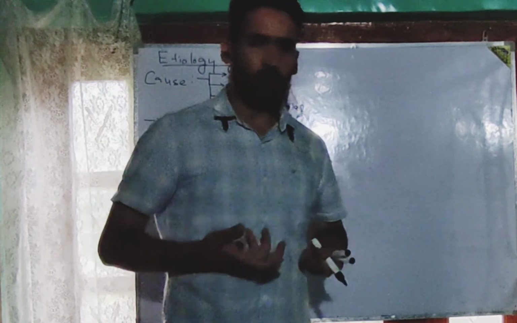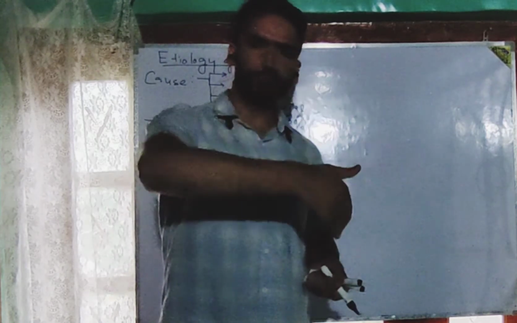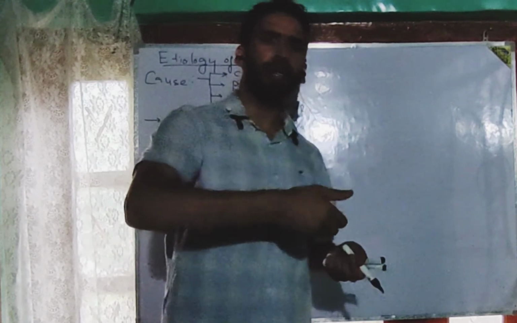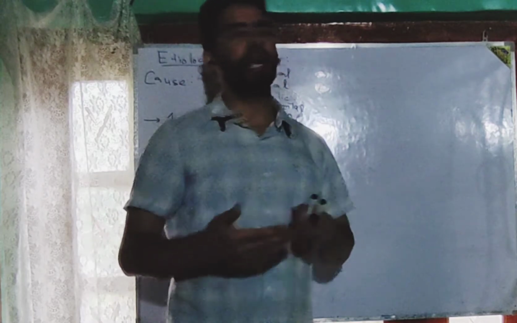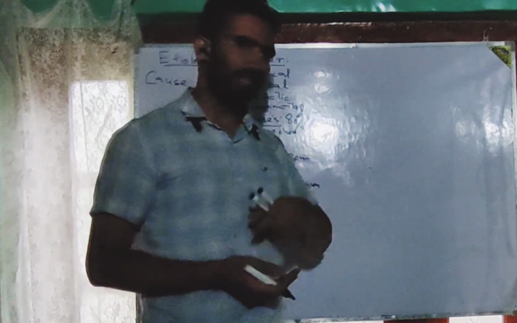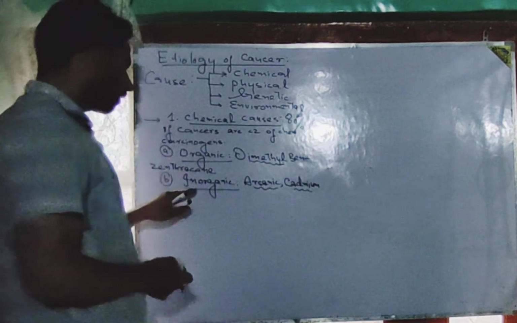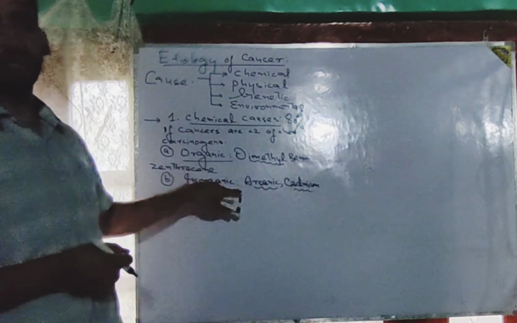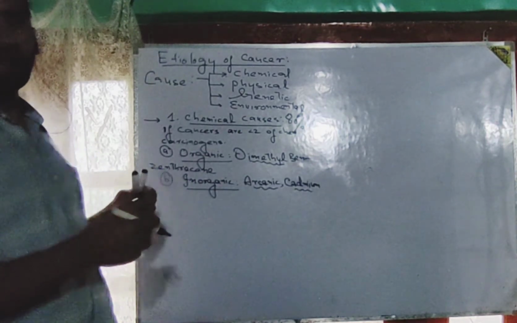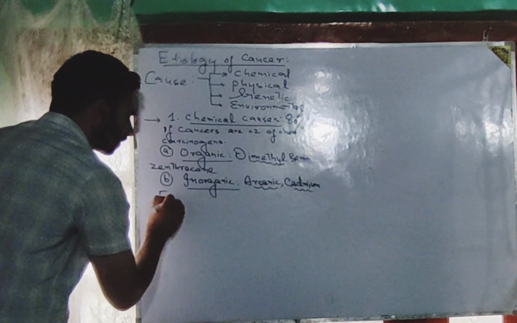How will a person allow such a carcinogen to get into the body? No one will allow, but still such chemical carcinogens get their entry into the body of the organism. Then there they develop the cancers, or they transform the cells. So the question is how they get entry into the body. They can get entry through varied means.